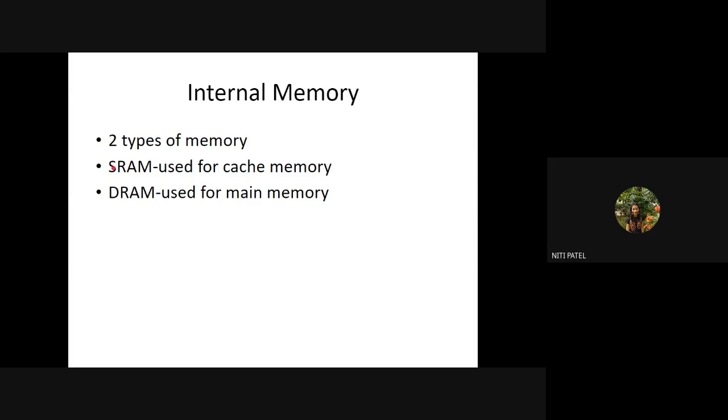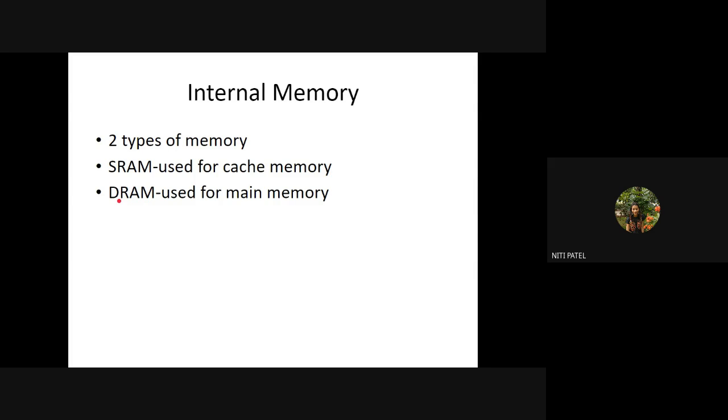So if I have SRAM, I am going to use only cache memory. Why only cache memory? Because SRAM stores all its content inside the cache memory. But when I talk about DRAM, I'm going to use the main memory. Now let us understand this. Before we move to next, can anyone tell me the difference between static and dynamic?